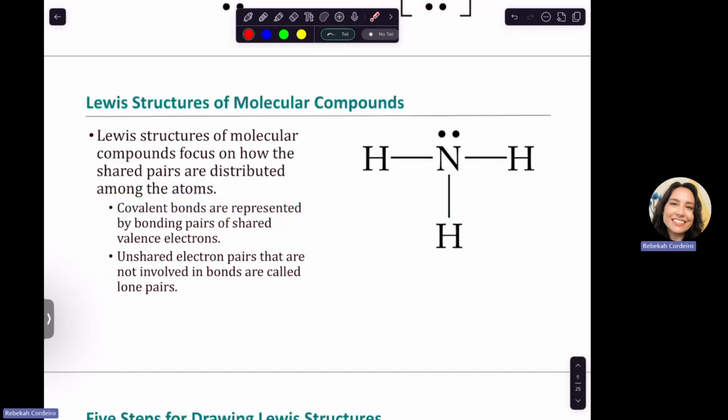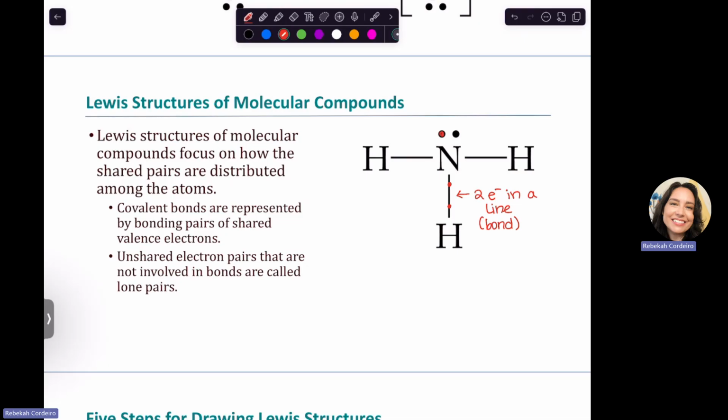We're going to be focusing on molecular compounds or covalently bonded compounds for our Lewis structures. We represent them with a couple of different things. With a Lewis structure, you've got a chemical symbol showing the element. We have a line, and each line I want you to think about as being 2 dots that we're connecting. So 2 electrons in a line. This line is a bond. This one is a single bond because it is just one.